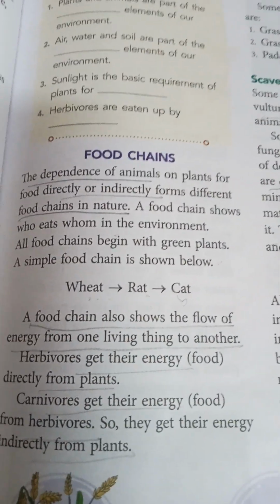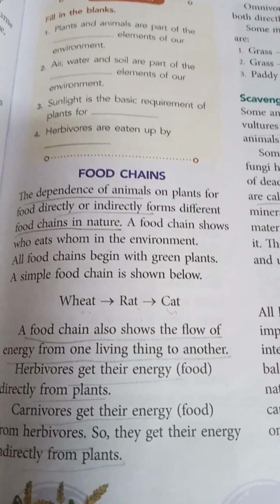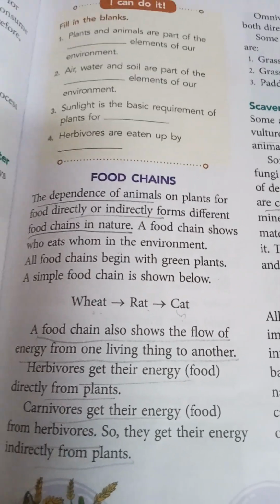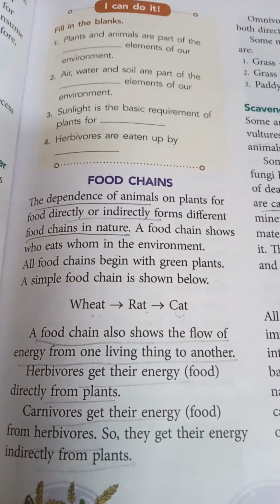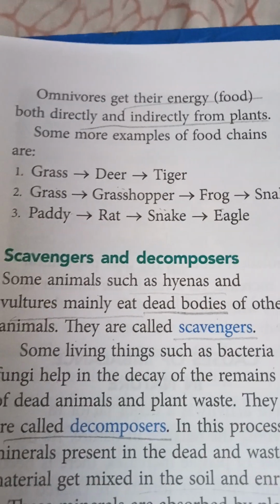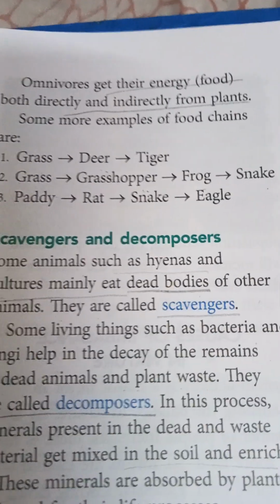A food chain also shows the flow of energy from one living thing to another. Herbivores get their energy directly from plants. Carnivores get their energy from herbivores. So they get their energy indirectly from plants. Omnivores get their energy both directly and indirectly from plants.